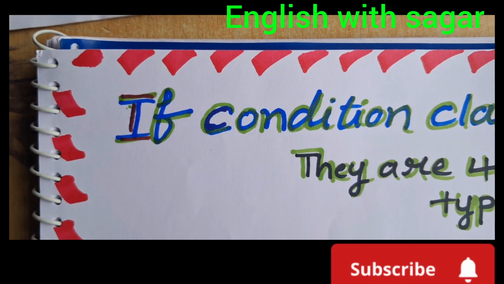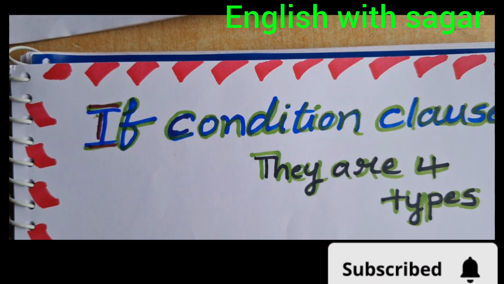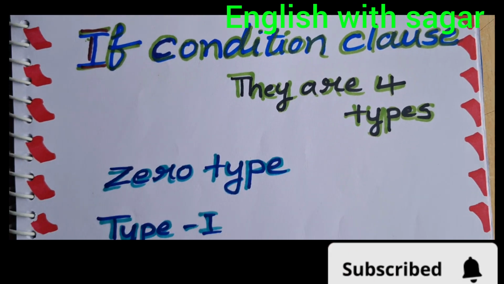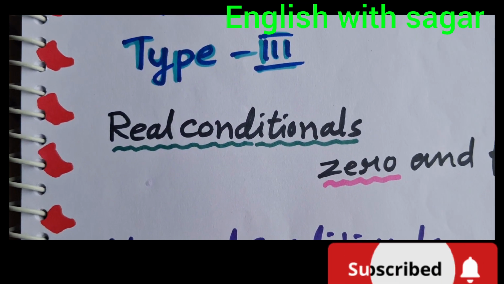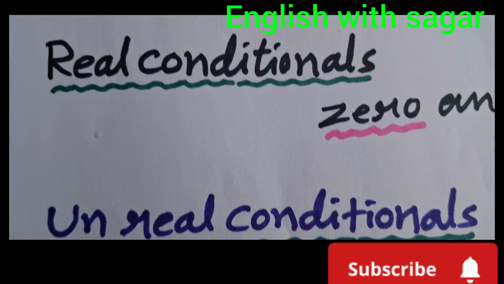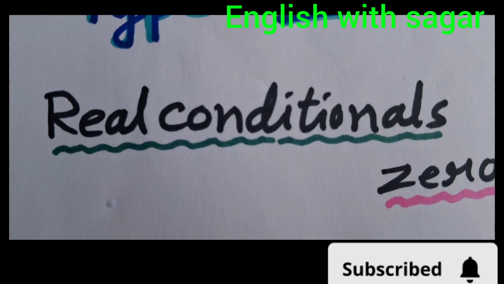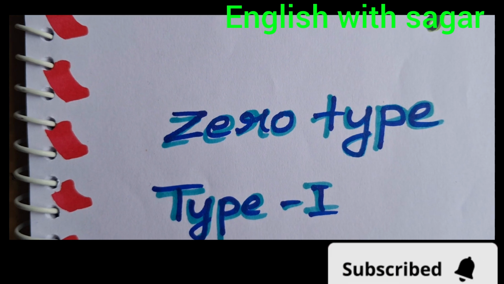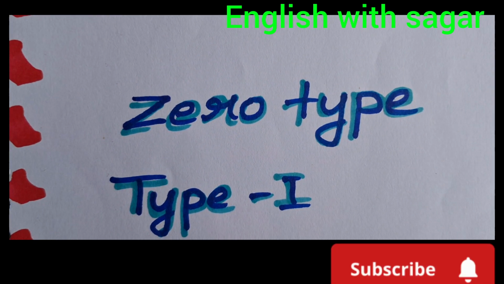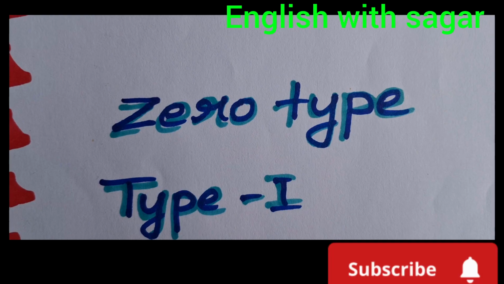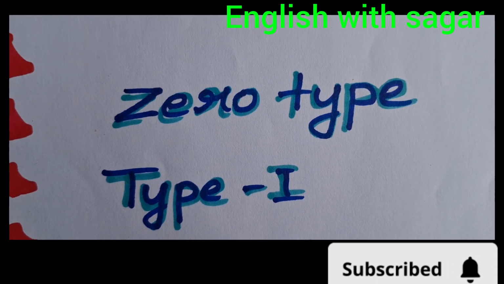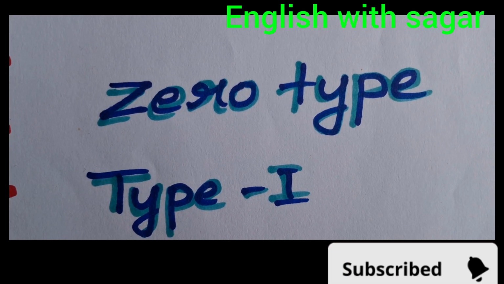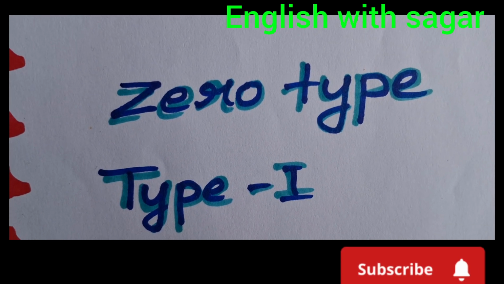Okay, now. So see, the if condition clause, totally how many types are there? Totally 4 types are there. But here, according to their function, they are divided into 2 types. One is real condition, another one is unreal condition. These 2 types are called real conditions. Which ones? Zero type condition and type 1 condition. Reality is there, possibility is there. 100% possibility is there in these 2 condition clauses, so these are called real conditions.